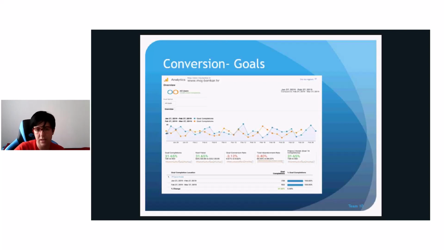Here is the statistic about conversions, our goal. We can see that we have 728 converted users in February and 553 converted users in March in Croatia, and the data in Slovenia will be shown just a second.